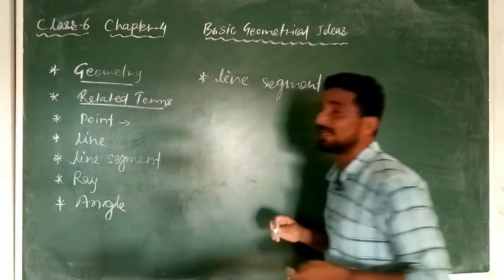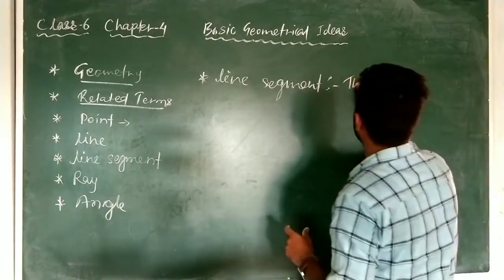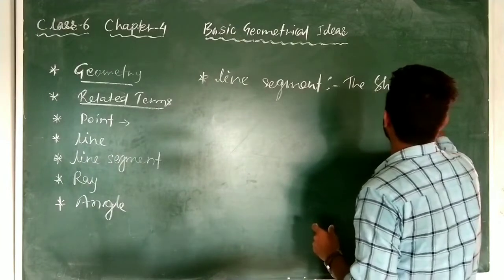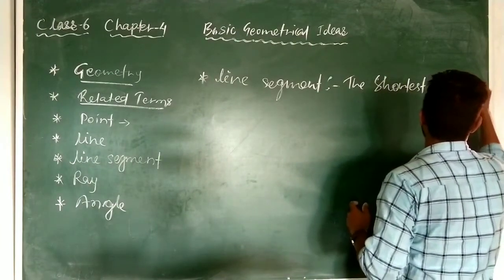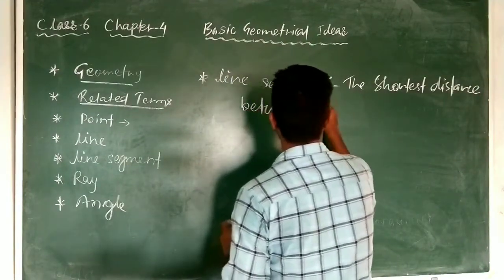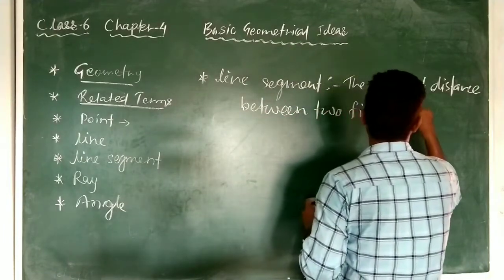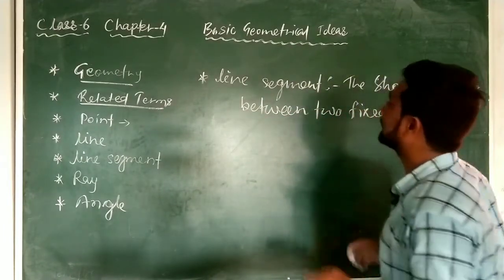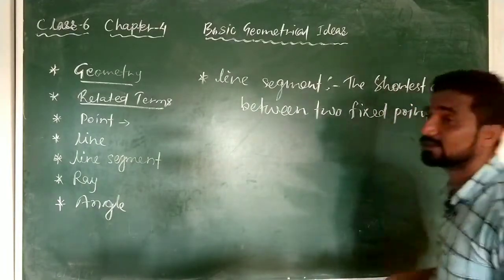A line segment is the shortest distance between two fixed points. So a line segment is the shortest distance between two fixed points.